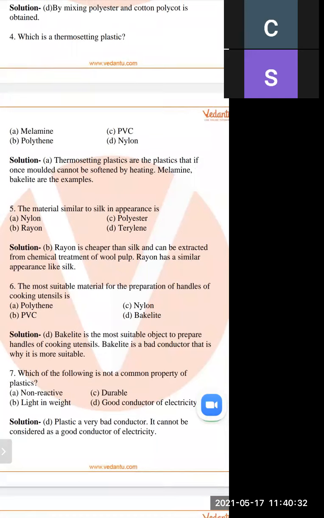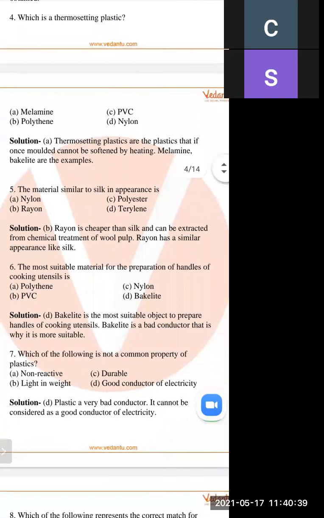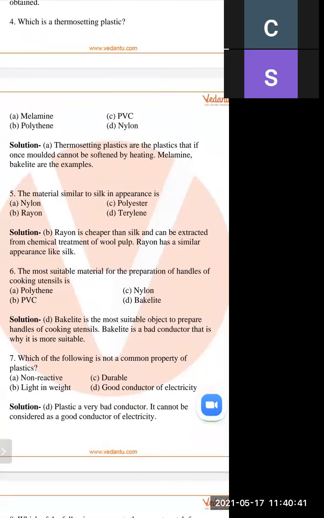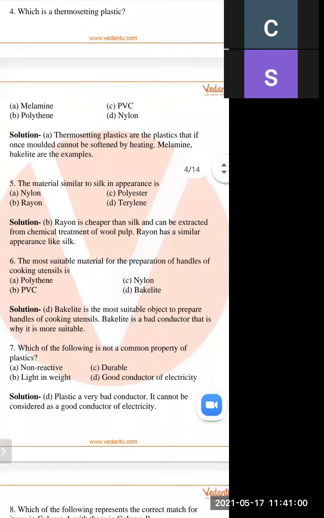So silk is similar to artificial silk, and what is the another name of artificial silk? Rayon. Rayon is the other name of artificial silk. And how can we obtain rayon? It can be obtained when we add wood pulp into the chemicals. When we combine wood pulp with the chemical, then rayon is obtained, and it is very similar to the silk.